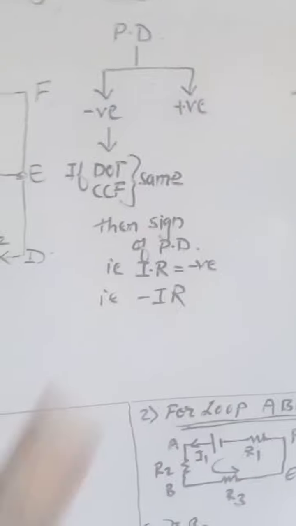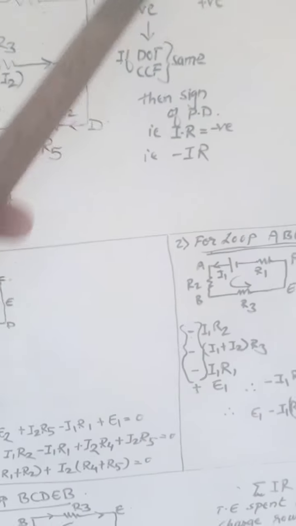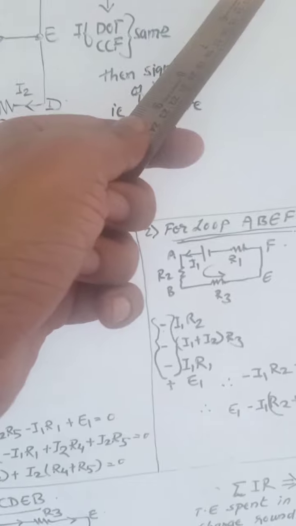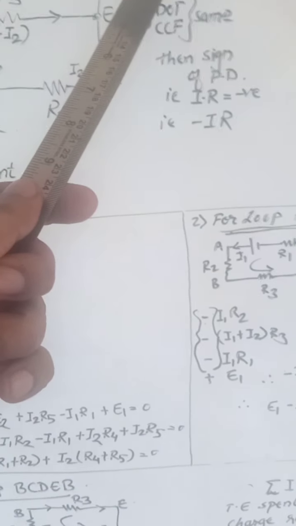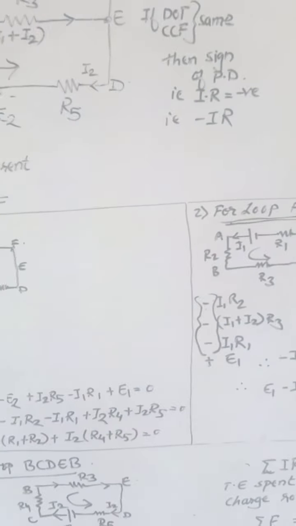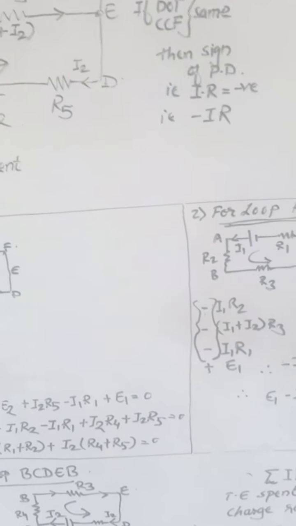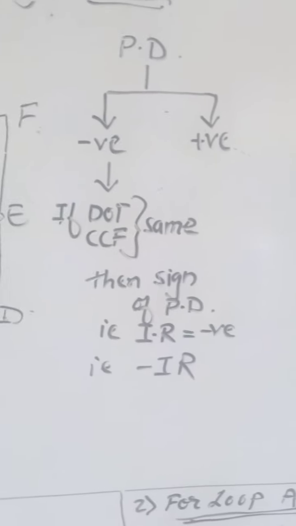So first of all, we know the voltage law: sum of potential differences plus sum of EMF. Now I want to give signs to the potential differences. Naturally, two signs are possible, either positive or negative.